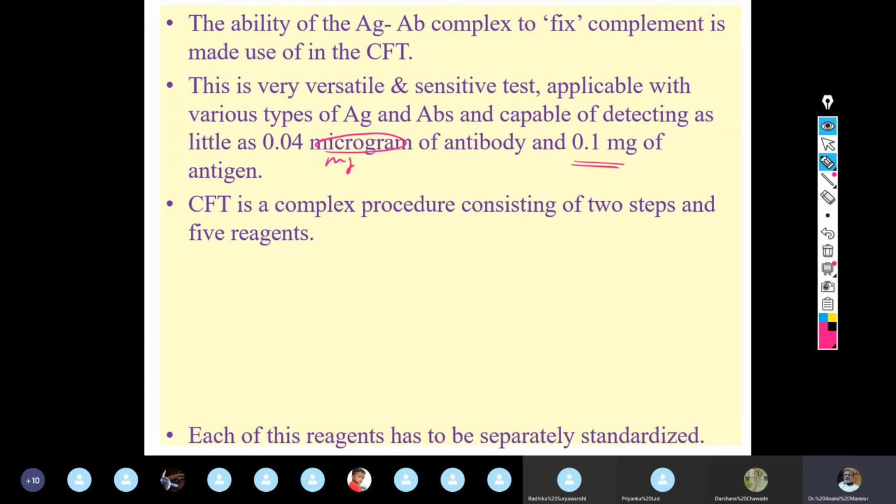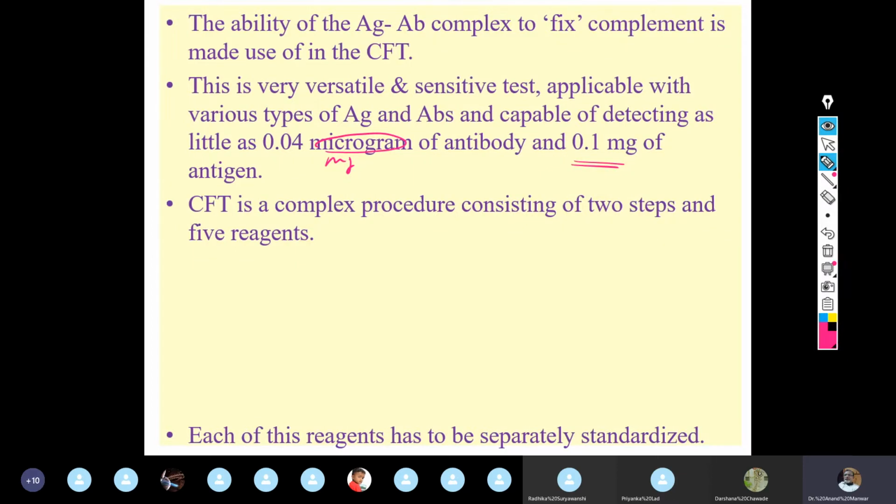Right? Complement fixation test or procedure, as you can say, यहां तक के समझ में आया? हाँ हाँ. Complement fixation test is a complex procedure consisting of 2 steps and 5 reagents. It is a complex procedure consisting of 2 steps and there is involvement of 5 reagents. अभी तक के अपन ने क्या देखा?